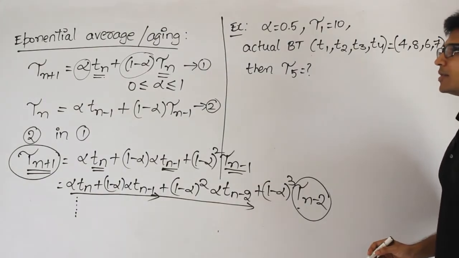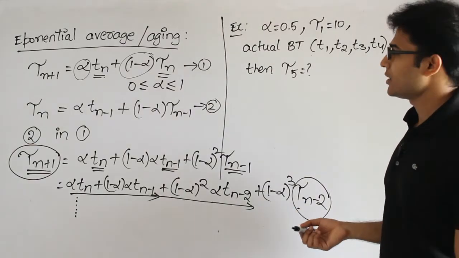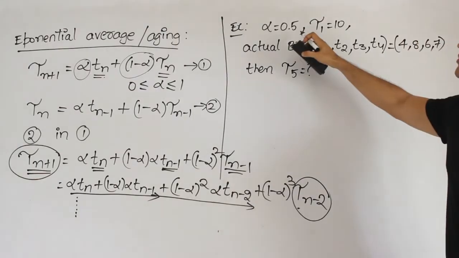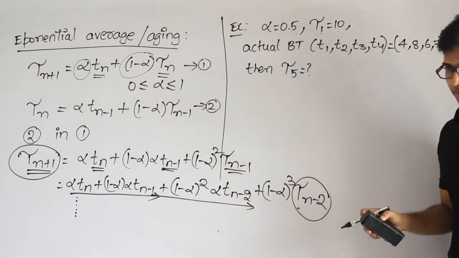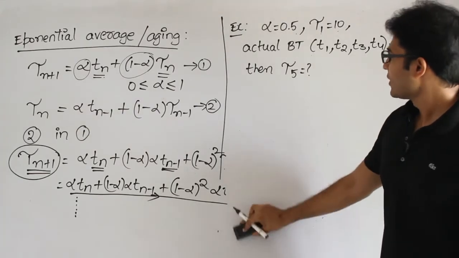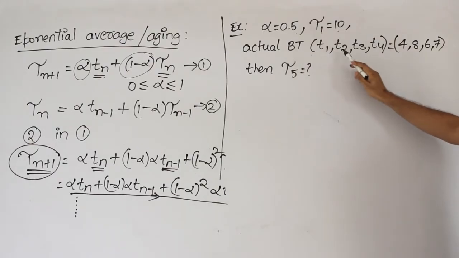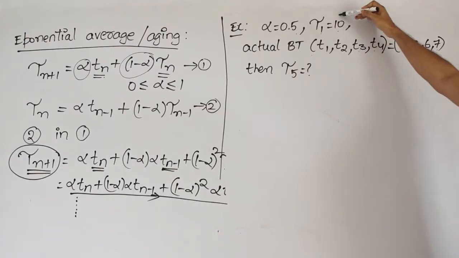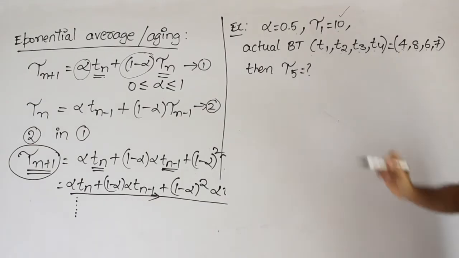Alpha will always be given in the exam. Alpha is called the smoothing factor. Alpha will be given in the exam and the remaining factors will be given like this. If alpha equals 0.5 and tau 1 equals 10, it means the initial guess I am making is 10 units. Then the actual burst times of the next 4 processes, T1, T2, T3, T4, turned out to be 4, 8, 6, 7. This is what I guessed, but the actual burst times turned out to be this. Then what is the next one?